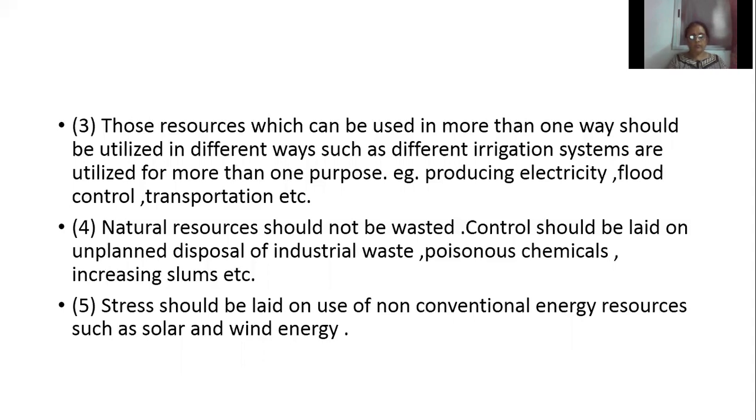And attempts should be made to make a systematic disposal of industrial waste and poisonous chemicals. Systematic methods should be developed to see that industrial waste and the poisonous chemicals released by the industries are disposed properly. Then slums should be controlled, and attempts should be made to develop proper waste disposal in the slums. Then we should make use of non-conventional sources of energy like solar energy and wind energy. They never get exhausted, so we should try to make use of non-conventional sources of energy.